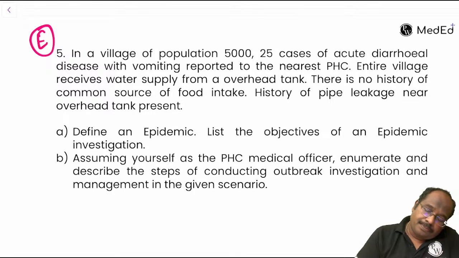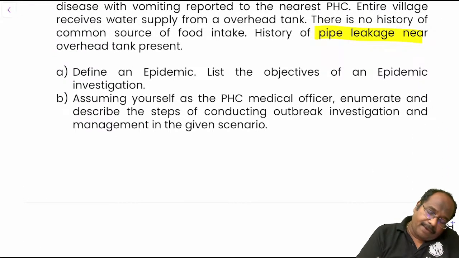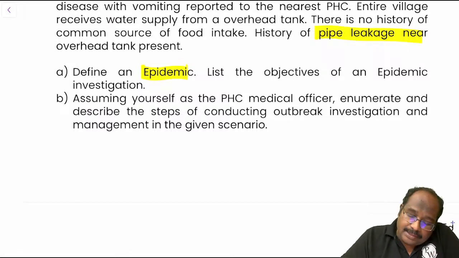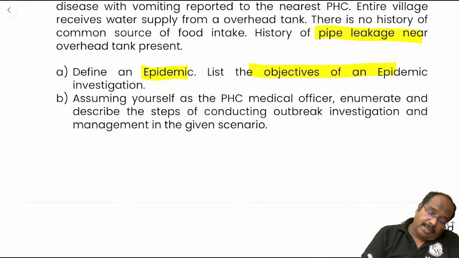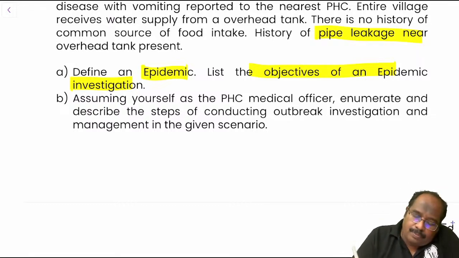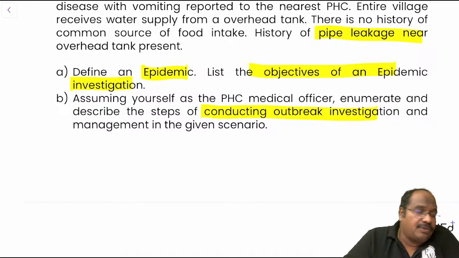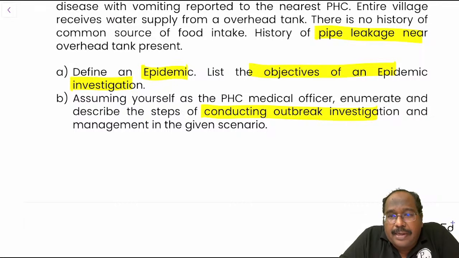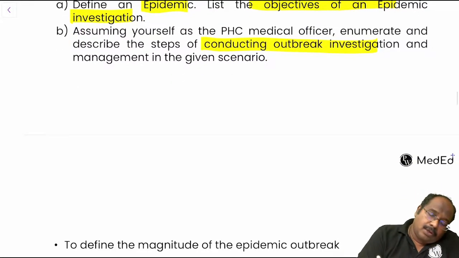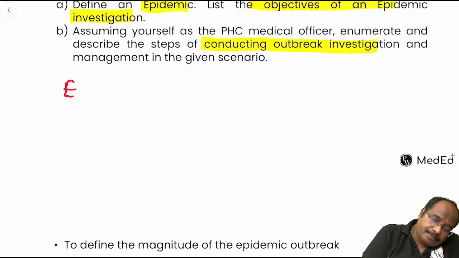They are asking: define epidemic, list the objectives of epidemic investigation, and how will you conduct the outbreak investigation? That is the question. This is again an essay question. So what is epidemic?